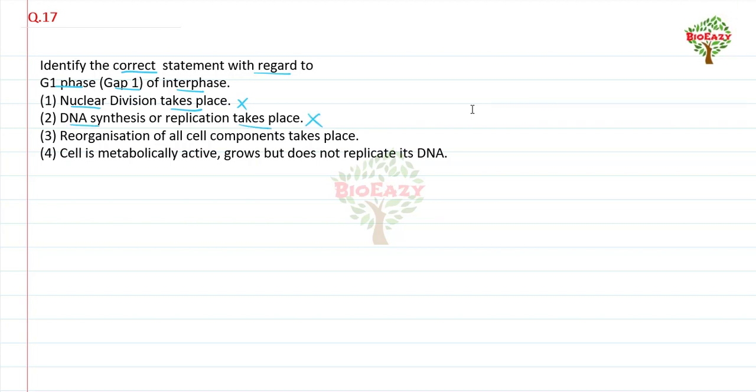We all know that the replication process takes place in S phase, synthesis phase, not in G1 phase. Number 3rd, reorganization of all cell components takes place, no. Number 4th, cell is metabolically active, grows but does not replicate its DNA, yes, it is the right option.